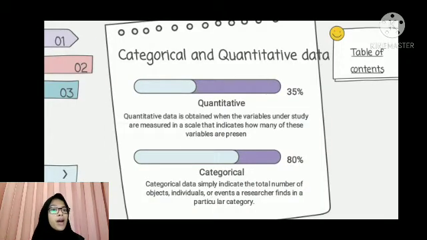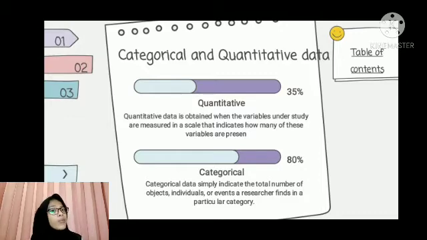Now I want to talk about the differences between categorical data and quantitative data. Quantitative data is obtained when the variables under study are measured on a scale that indicates how much of the variable is present.